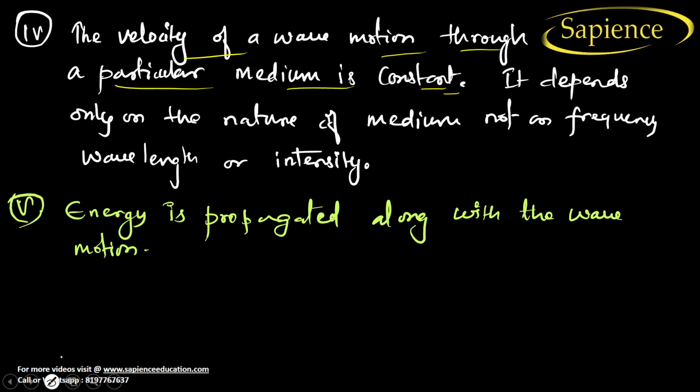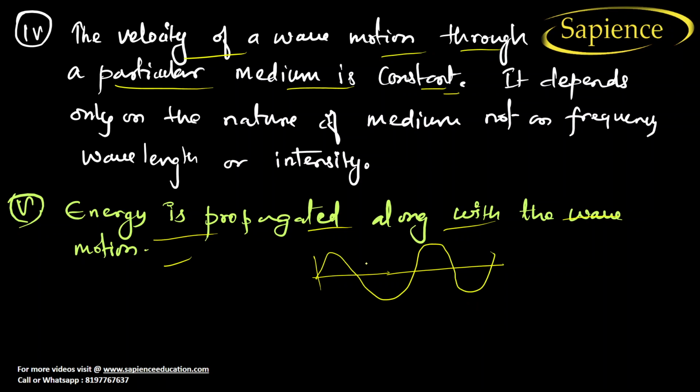Next is that energy is propagated along with the wave motion. If there is a wave moving like this, the particle movement is up and down, but the wave is moving in this direction. So the energy will also propagate in this direction only.